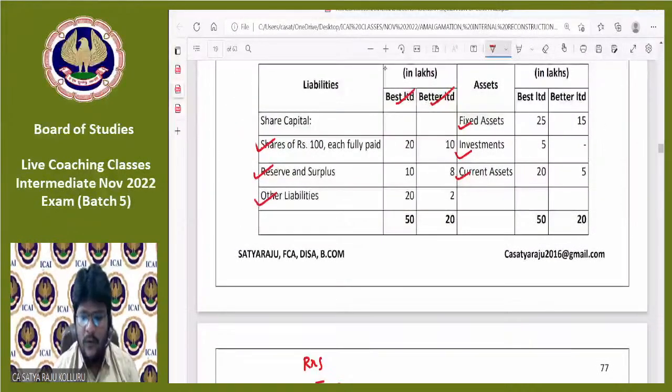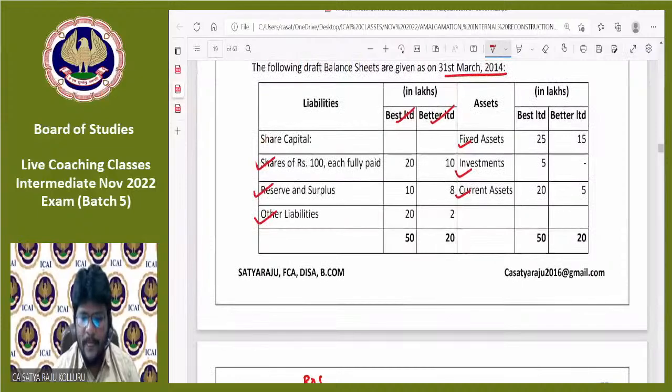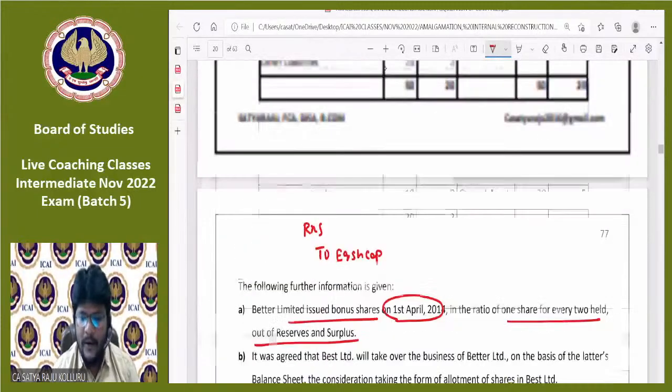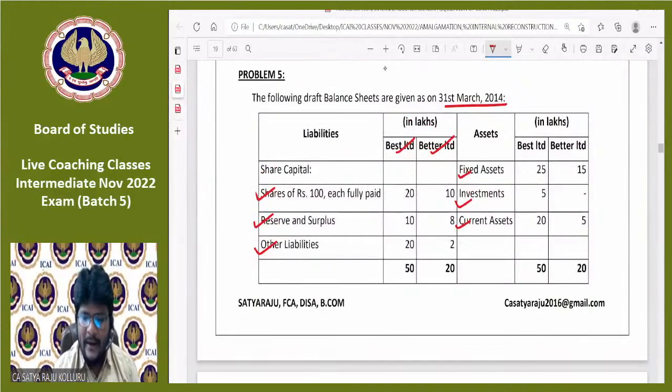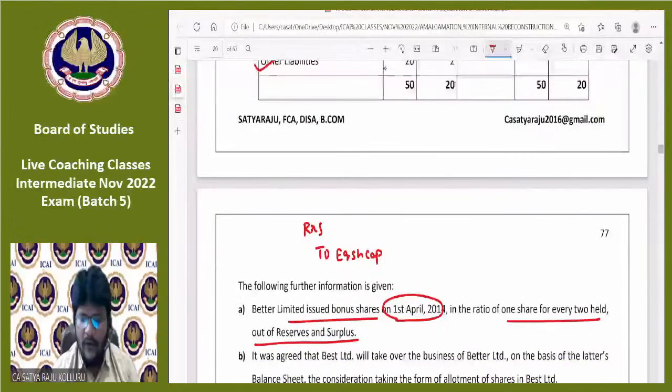If you observe the number of shares in Better Limited were 10 lakhs divided by 100, which is equal to 10,000 shares. Am I right or wrong, guys? Now, for every 2 shares, if they are issuing bonus share in the ratio of 2:1, the number of bonus shares to be issued were 5,000.